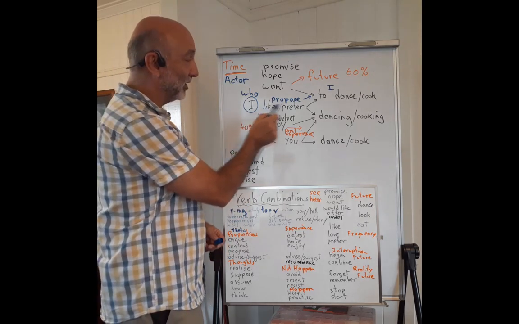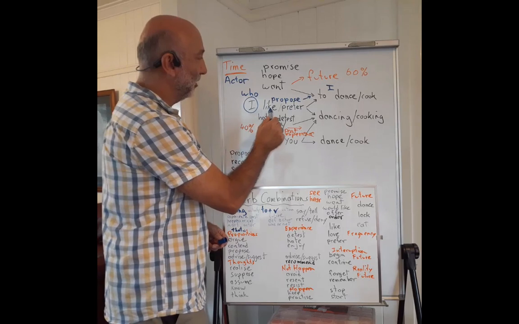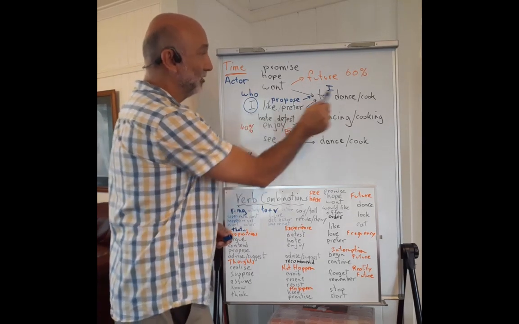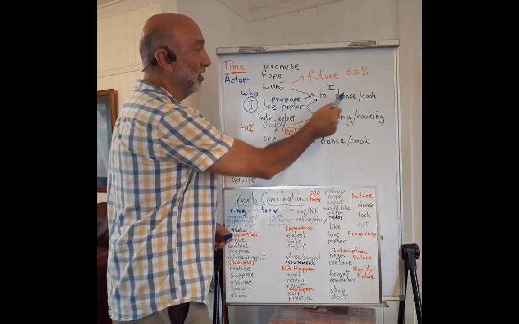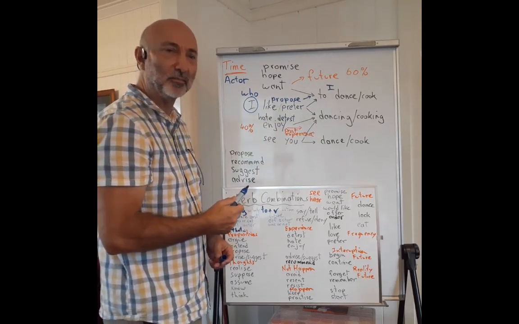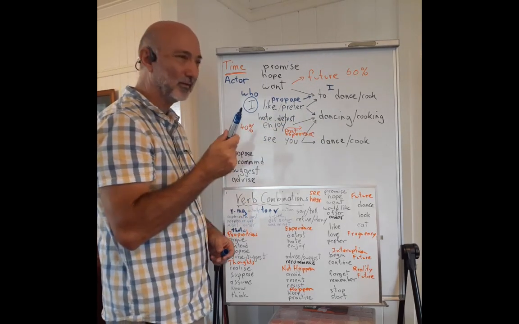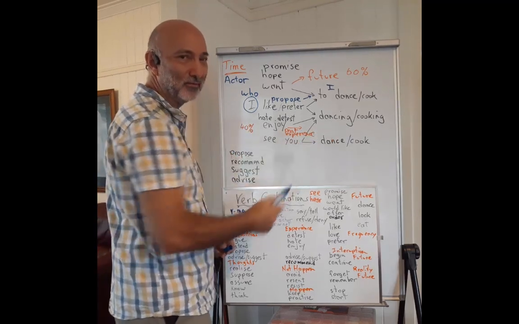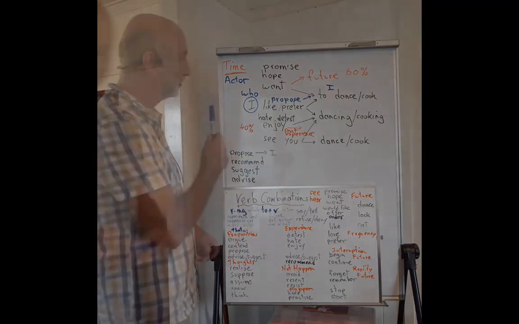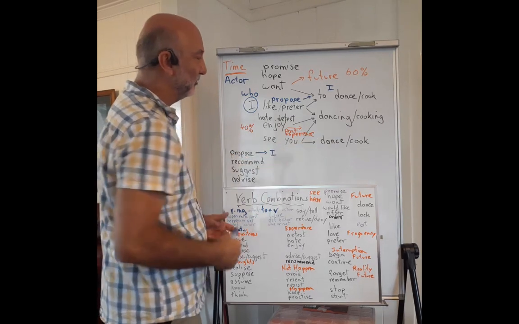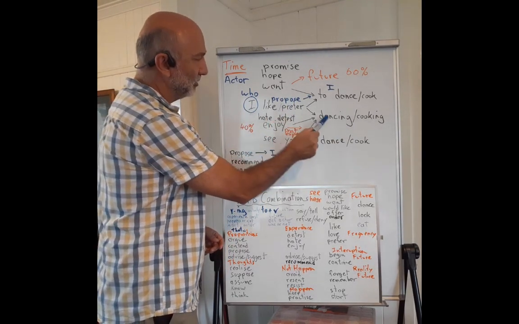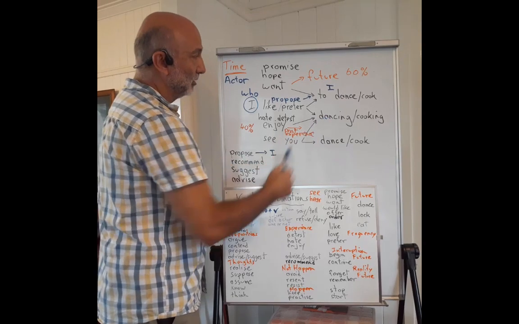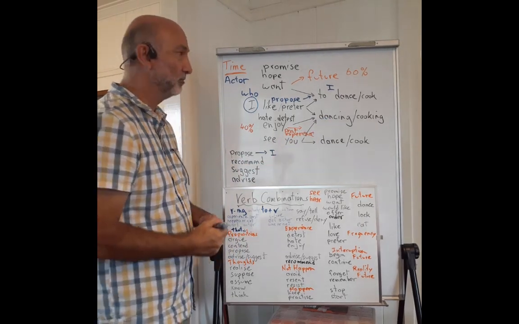What about like and prefer? I like to dance. I like, I dance. That's the same. I prefer, I dance. That's the same. Now let's look at the verb ing. The gerund, verb ing. I propose dancing. Well, who is doing that?